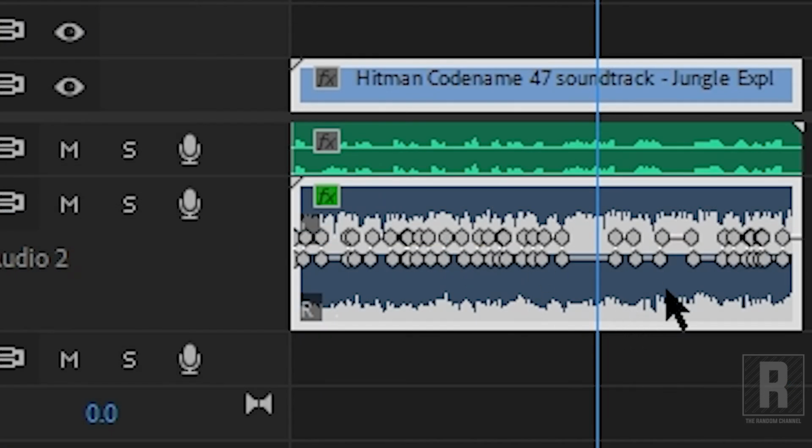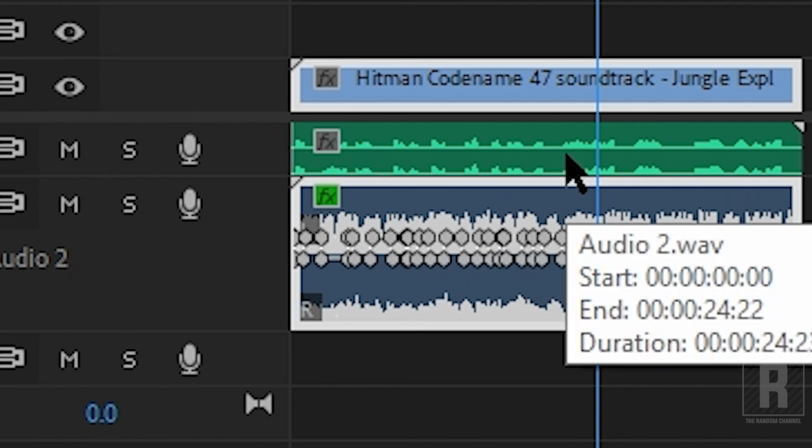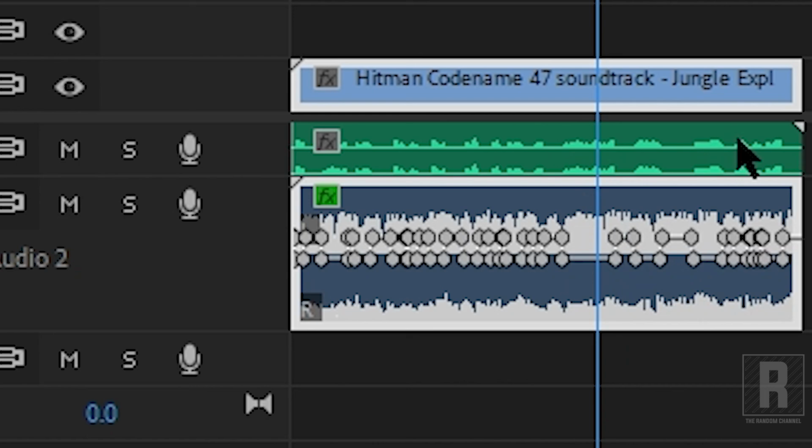Now you can see we have multiple keyframes, and this should work because I was talking constantly and there were not so many pauses in between.